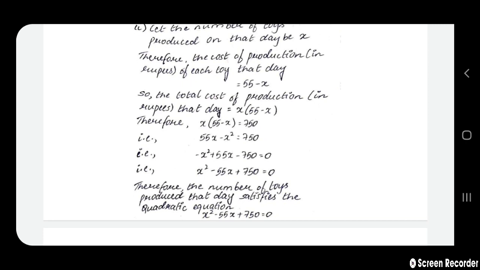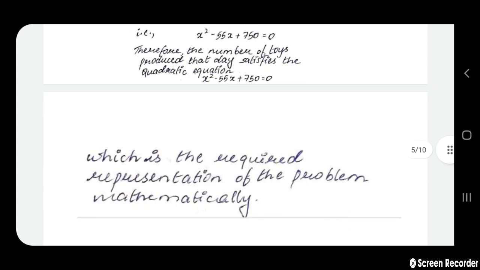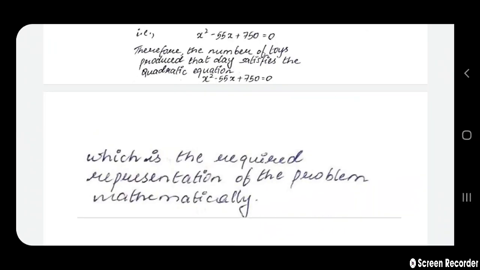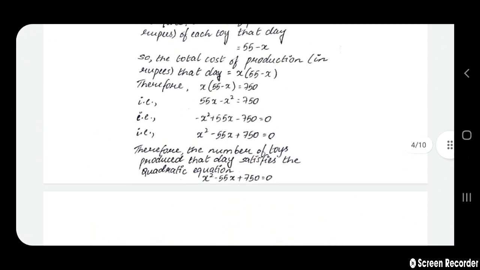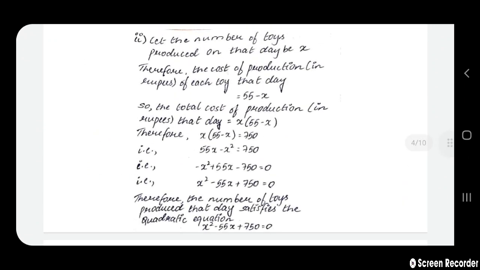Therefore, the number of toys produced that day satisfies the quadratic equation x square minus 55x plus 750 equals 0. This is the required representation of the problem mathematically. I assume you would have copied the solution properly because I had given sufficient time while I was explaining.